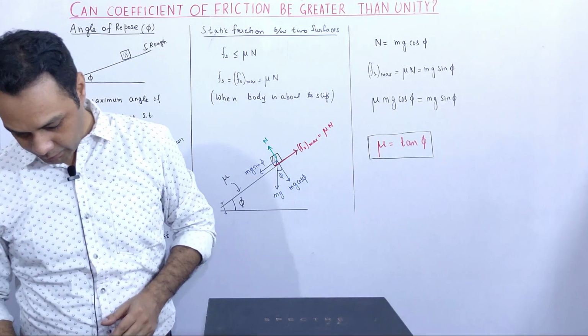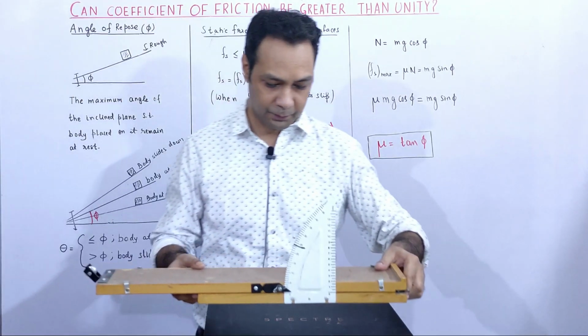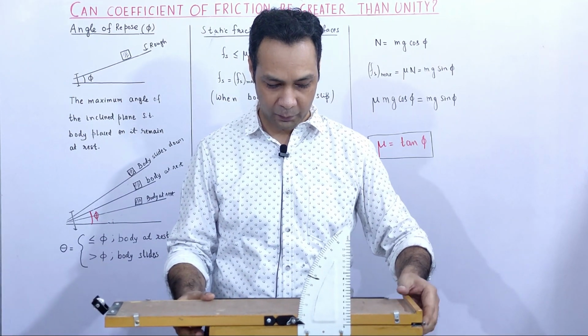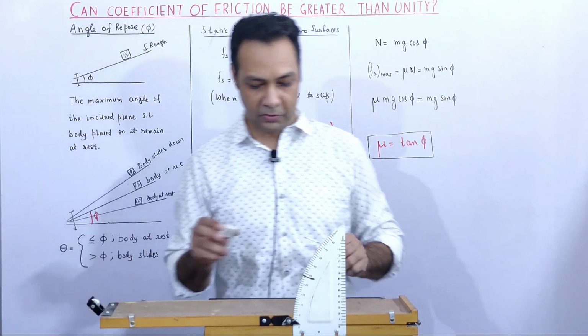Now I want to again put this body over here. So body is here, and I have this object.